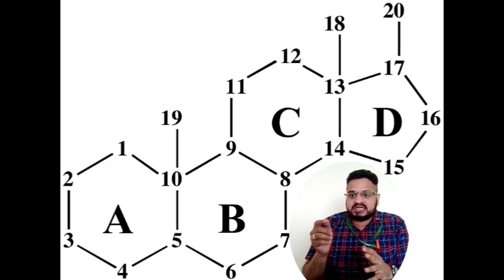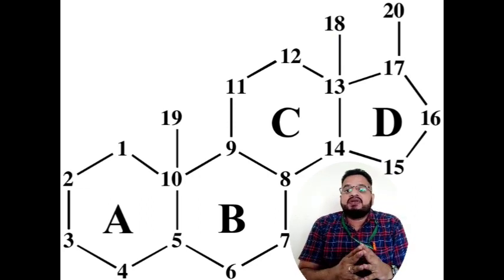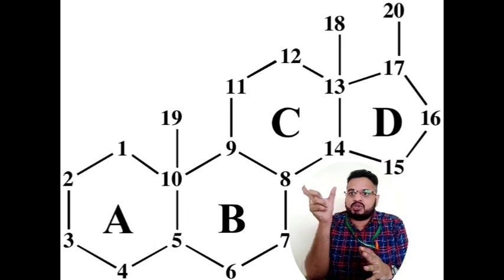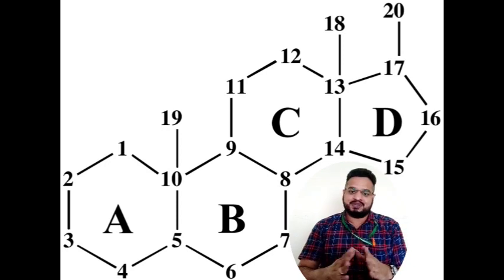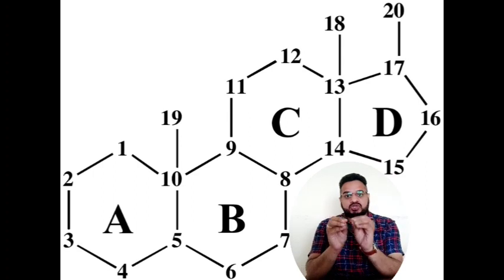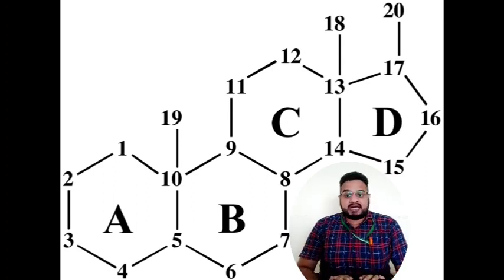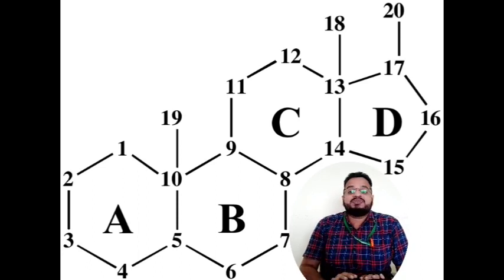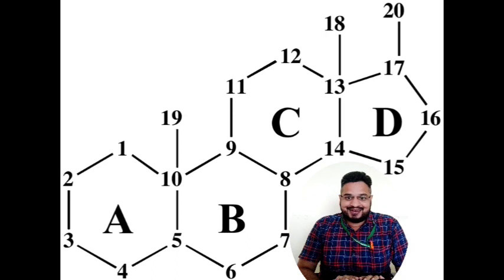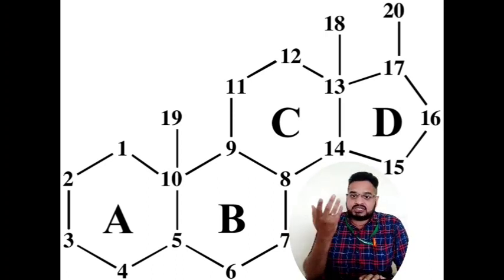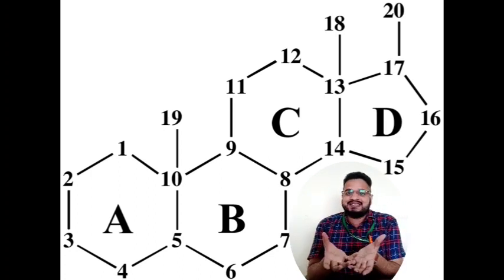Now just check these 3 things I have written here. 21 carbons. This steroid contain altogether 17 carbons. That means A, B, C and D. All these 4 rings together comprises 17 carbons. Now if there are 18 carbons, one extra carbon, in that case we are calling it as an estrane. If it is 19 carbons, the different structures I am going to show you later on, but if it is 17 carbons, that is the basic steroidal nucleus.